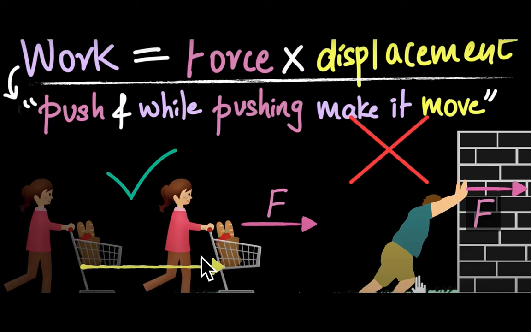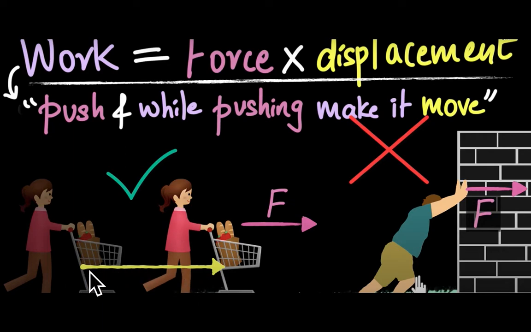For example, a girl is applying a force on this cart, and this cart is moving some distance in the direction of applied force.